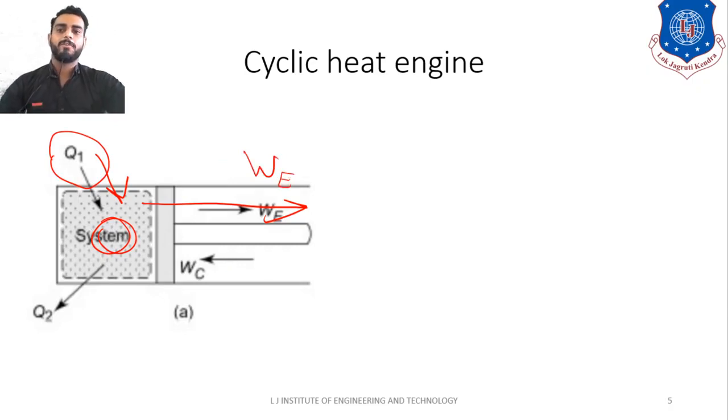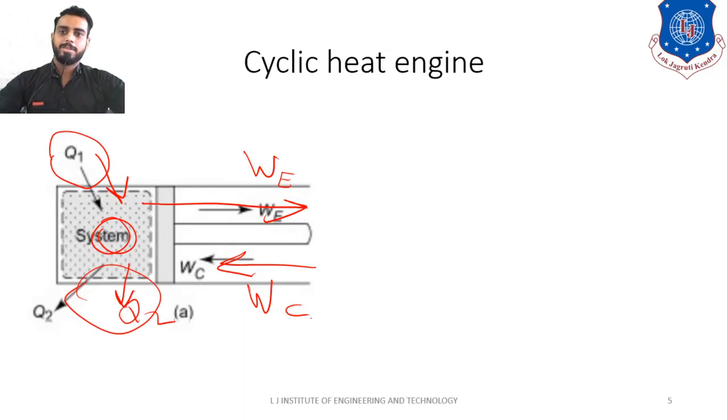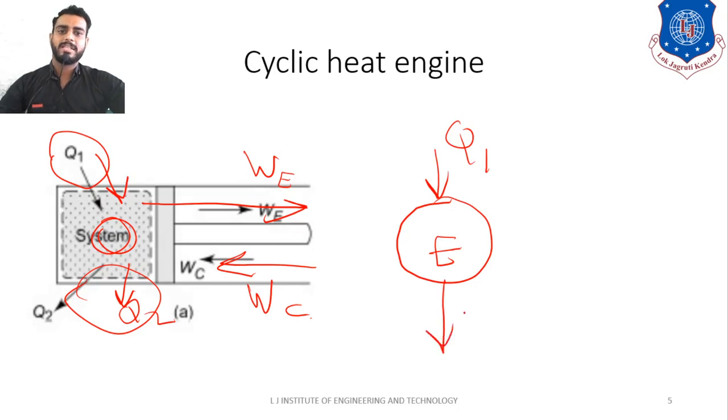Further, as you can see, the compression work will occur, that is WC. During compression the piston will move from the right hand side to the left hand side, and at the same time after compression, heat rejection is taking place, that is Q2. So now what will happen, dear students? Understand, you have an engine like this, right? Let me denote it by E. You are giving some heat Q1, you are rejecting some heat Q2, you are getting some work, that is WE, and you are giving some work WC.